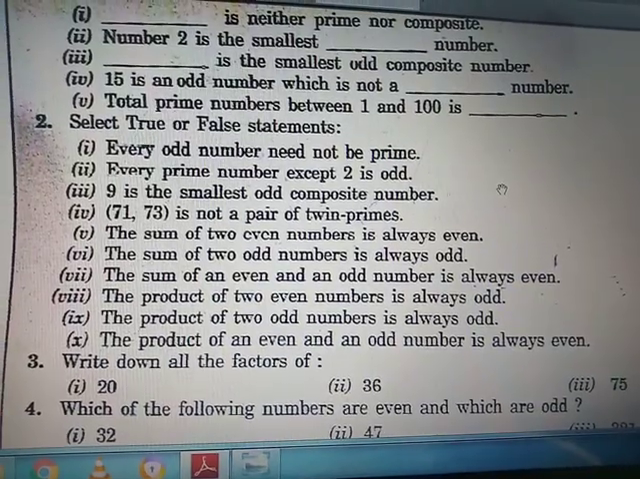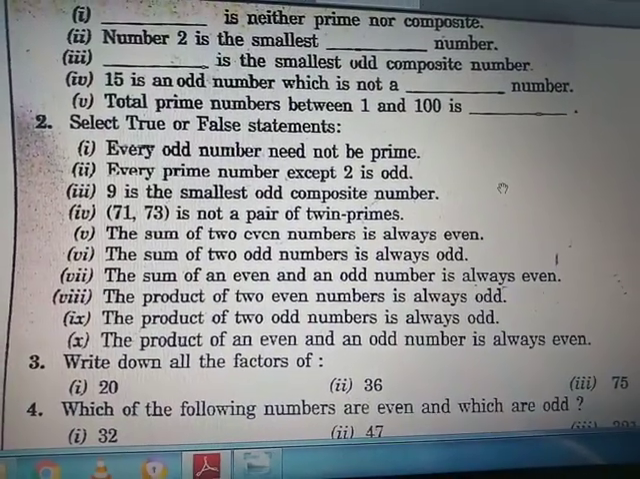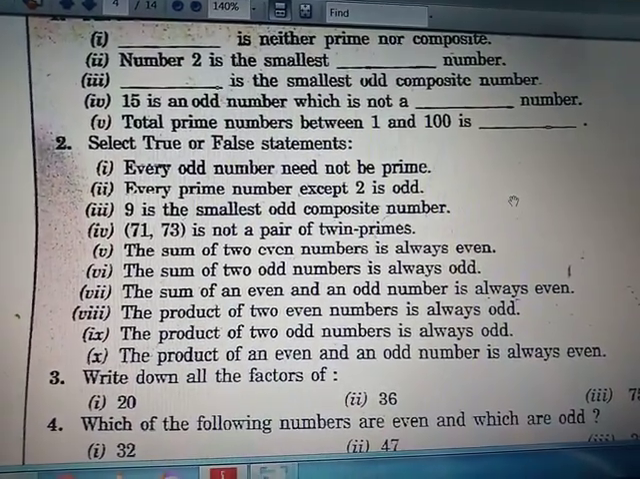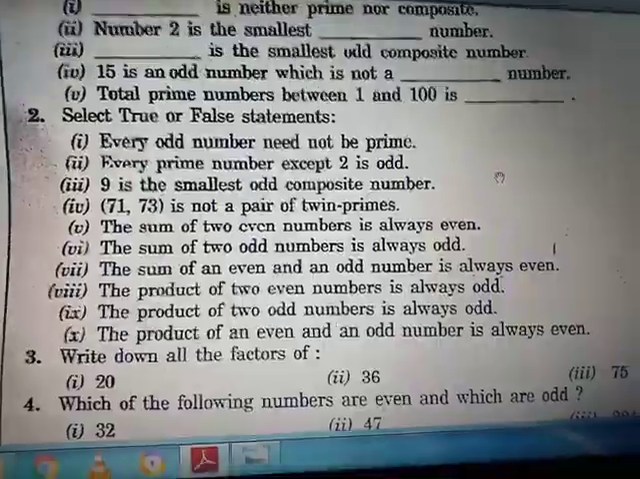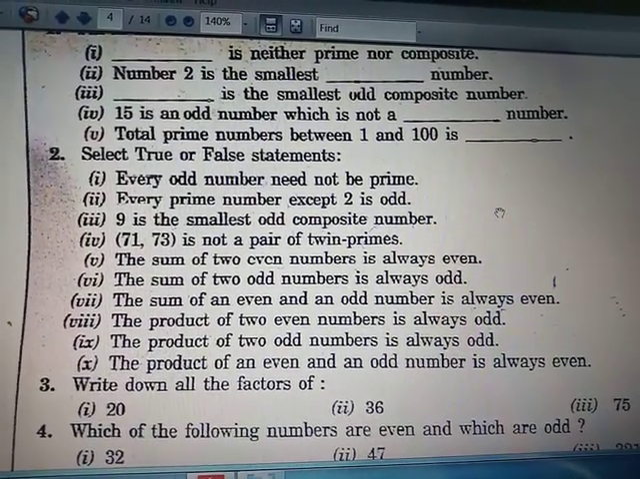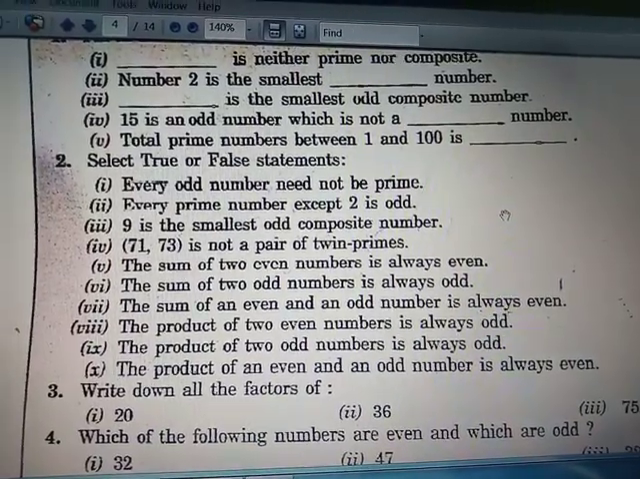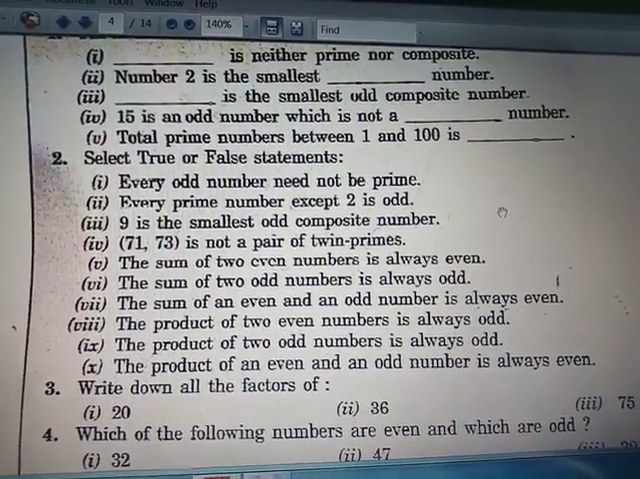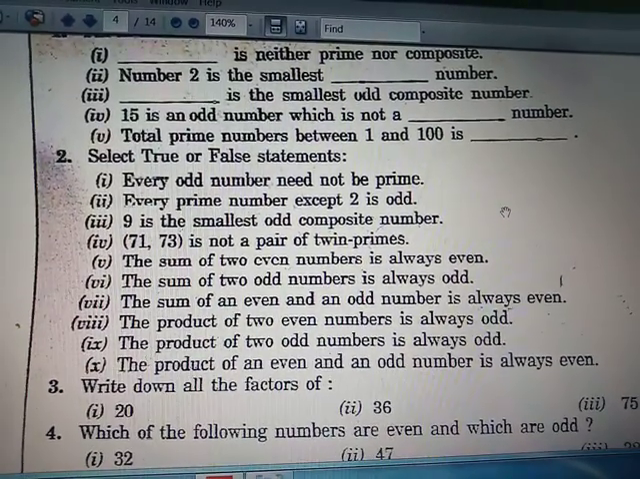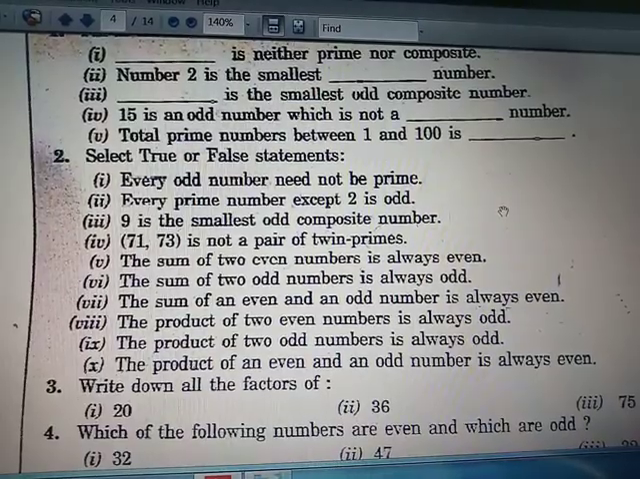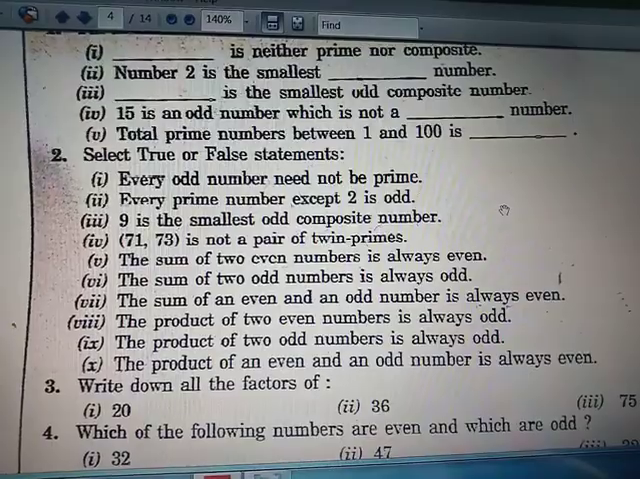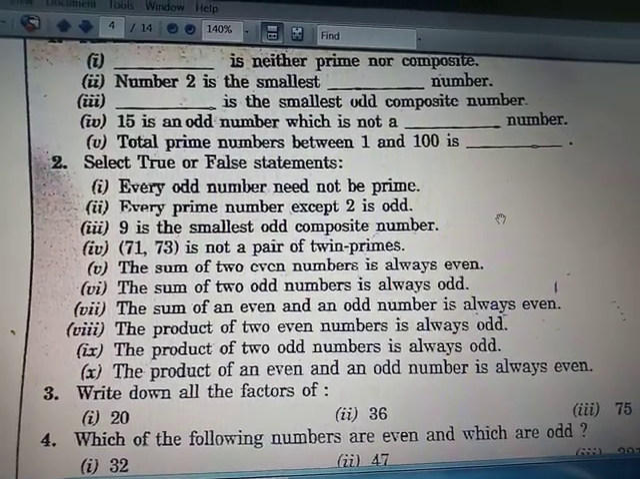Now the fifth statement: the sum of two even numbers is always even. We can take an example: if we add 4 and 6 we get 10. 4 is even, 6 is even, and 10 is also even. Taking another example, 8 is even and 12 is even; if we add them the answer will be even. So the fifth statement is true.